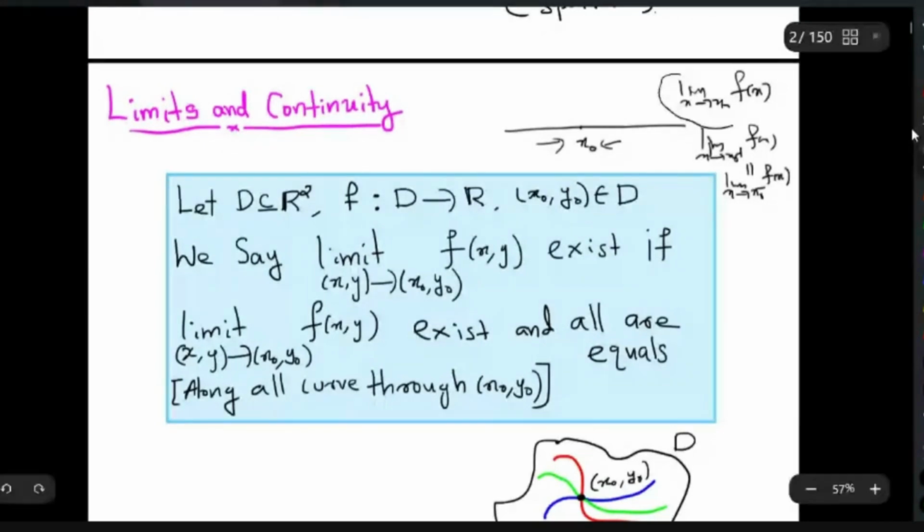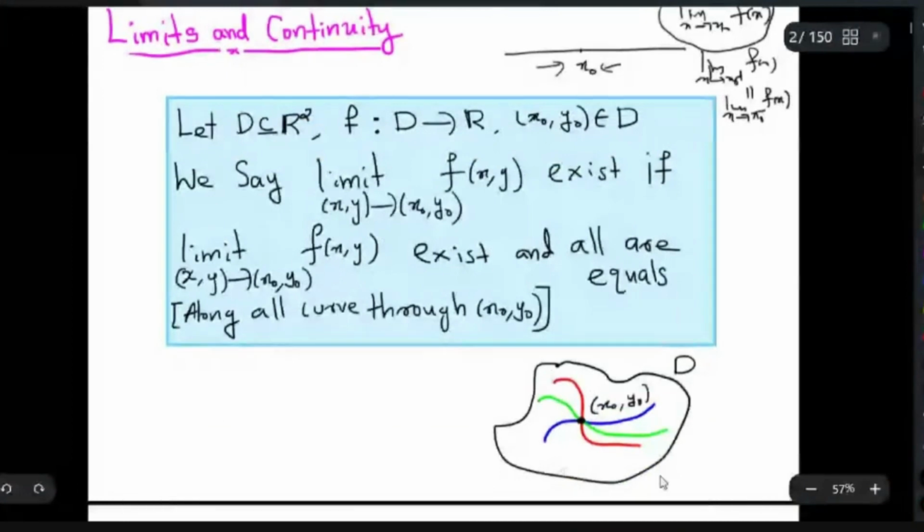The same way I will define this also, but now we are looking at points in the plane, so R2. D is my domain, and it is in the plane. One point you can approach in several manners. You look at all the curves passing through the point (x0, y0), and along each curve you can approach (x0, y0) in two ways.